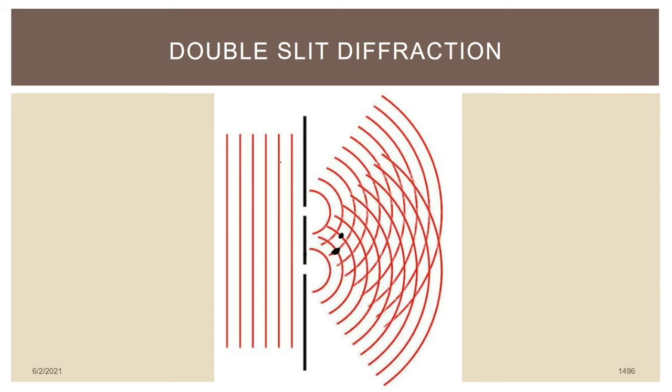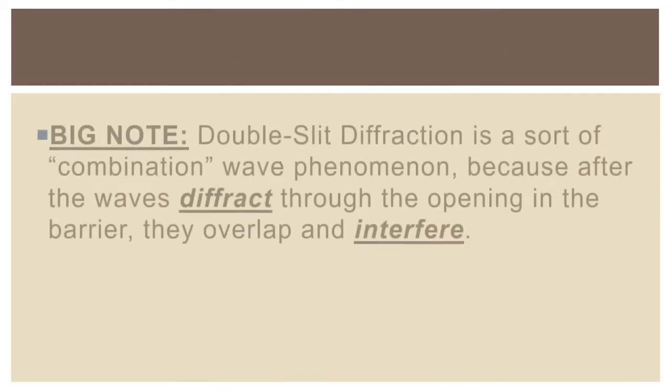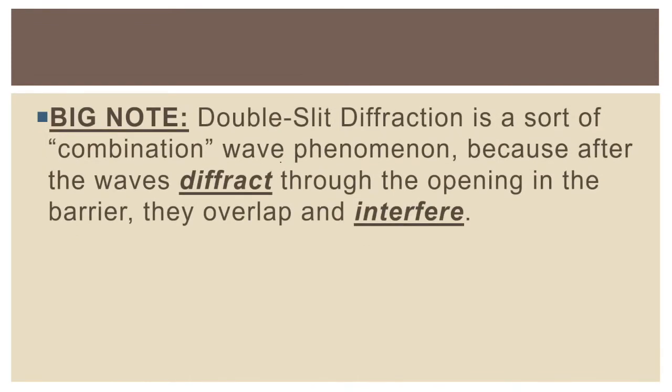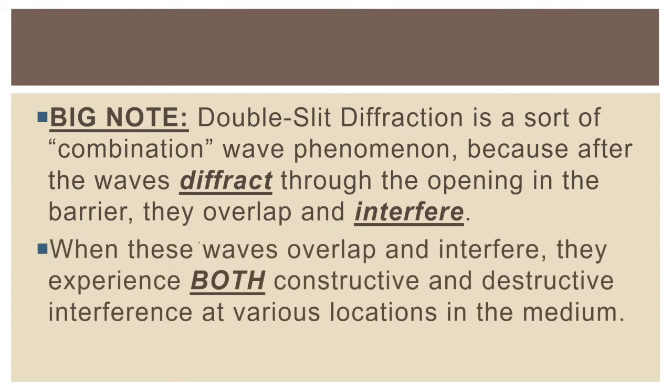Double slit diffraction is a really important wave phenomenon for us to discuss in this course. And that's really because it's sort of like a double or combination wave phenomenon. Because after the waves diffract through the opening in the barrier, they overlap and interfere. And that's a really important thing to pay attention to.